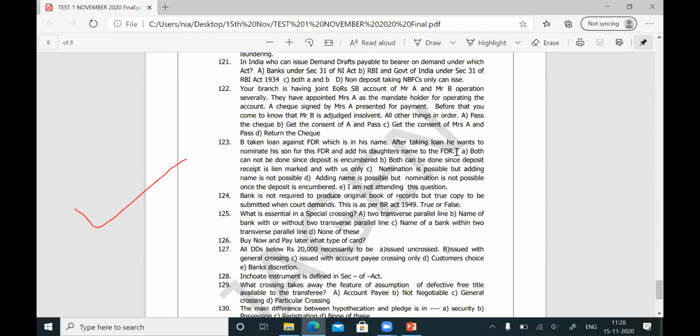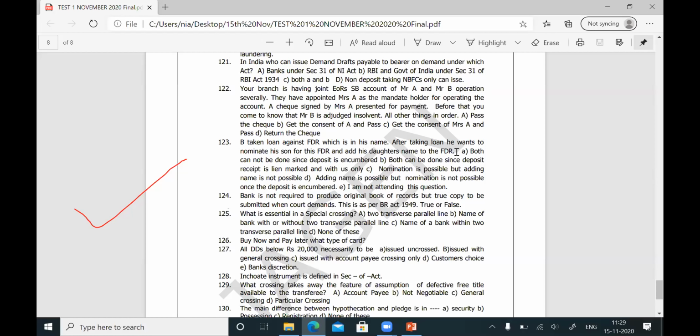He is having an FDR. After he has availed a loan against the FDR, what he wants to do is add his son's name in the FDR. Sorry, he wants to nominate his son for the FDR and add his daughter's name to the FDR. Here, whenever there is a loan against a deposit, this deposit is called an encumbered deposit. Either directly or indirectly, the deposit can be taken as a collateral also. When a loan is given against it, it is a prime security.